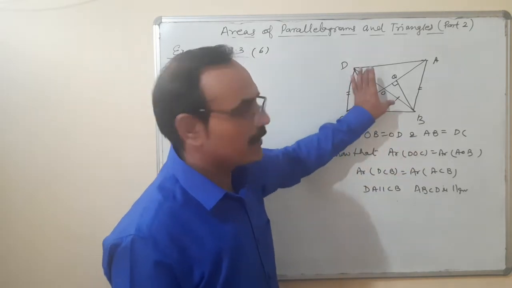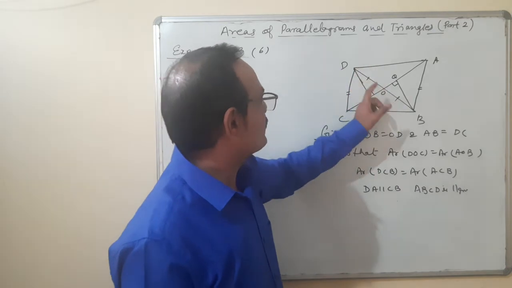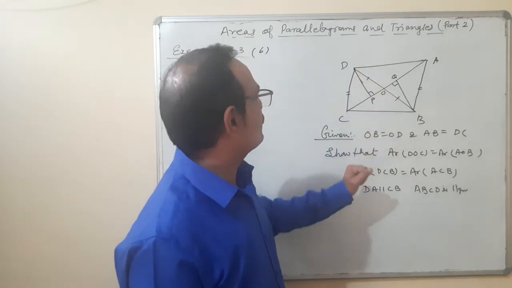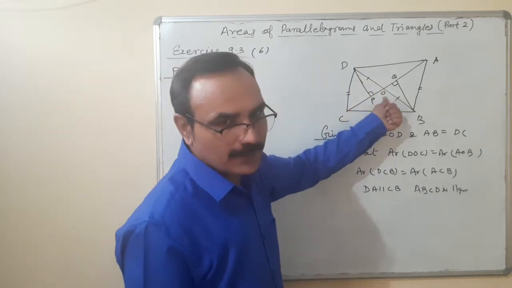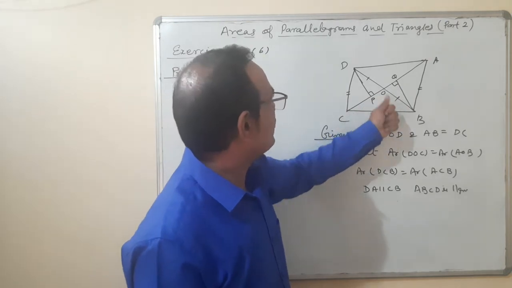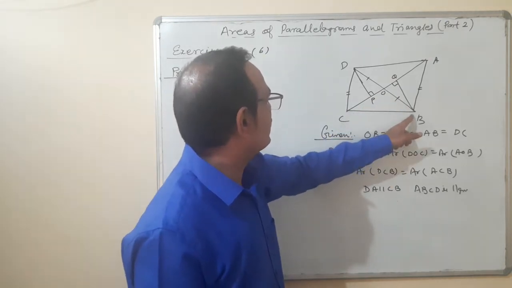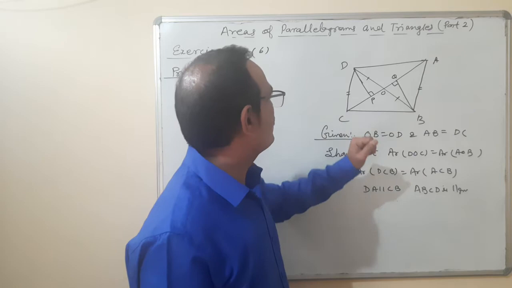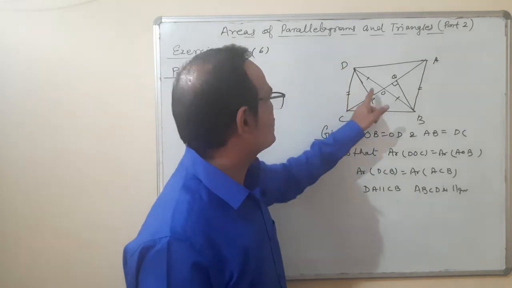This concept we are using first. If OB is equal to OD, what does it mean? CO is the median. And if CO is the median, that means I am writing area of triangle BCO is equal to area of triangle DCO.